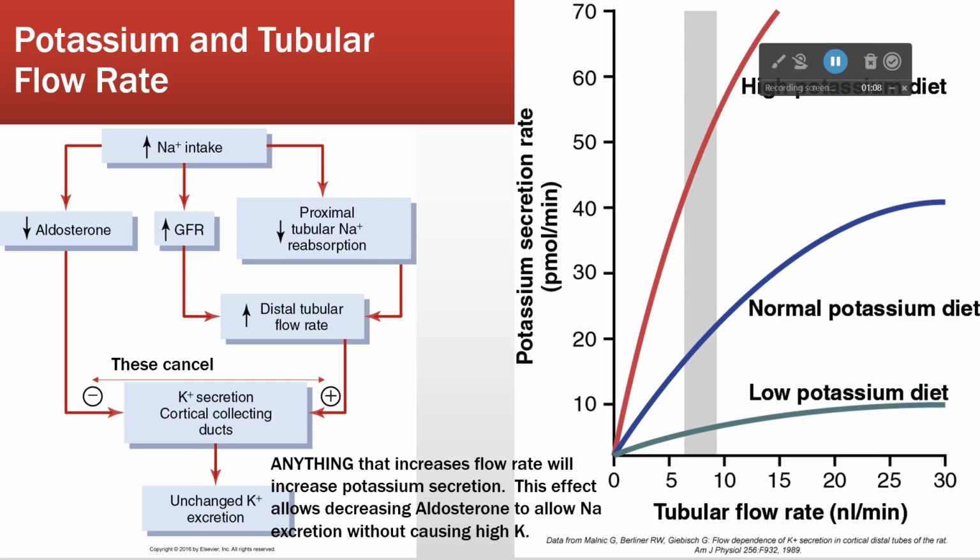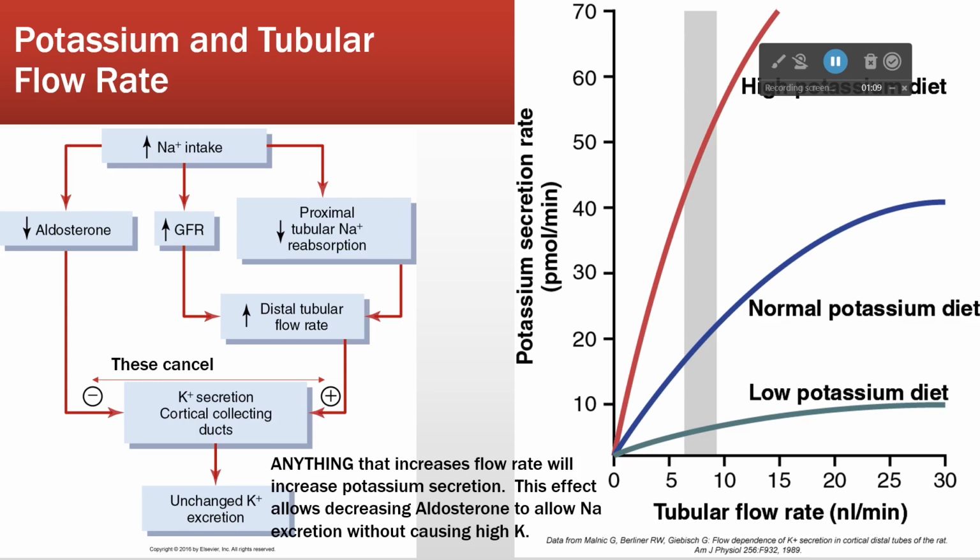Decreasing aldosterone is going to tend to reduce our potassium secretion, right? That's the mechanism. But increasing tubular flow rate is going to end up increasing our potassium secretion because we have more fluid flowing through. More fluid is more exposure to potassium, so we get an increase. Now, what's weird is these two sort of partially cancel.